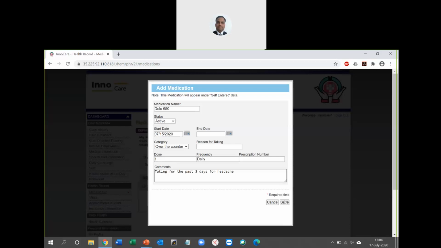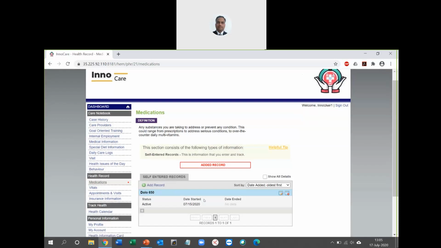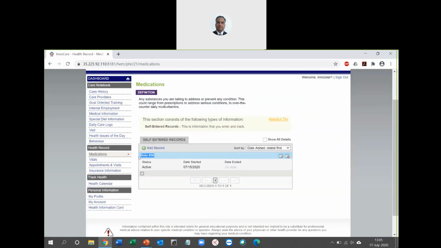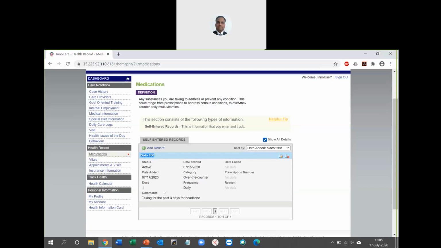Any number of medicines that you are writing here, it gets saved and attached to the user's record like this. So as you can see, Dolo 650 is here. If you click on show all details here, it will show everything, including the comments and other reasons, all the different fields that we have probably not used as part of the demo.